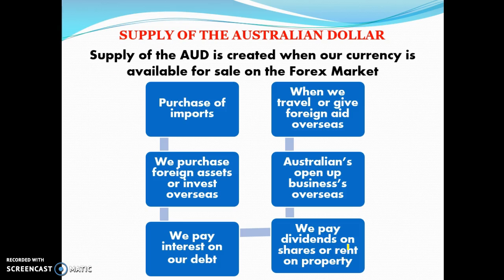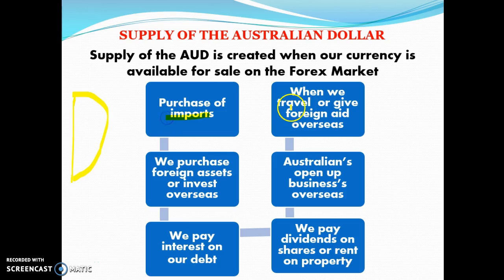What causes supply of the Australian dollar? Supply is when the Australian dollar is supplied to the forex market. We do that when we purchase imports. Again, this is all debits. Keep that in mind. These are all debits in the current and financial accounts. The easiest way to describe the supply of the Australian dollar: think debits and just link it straight to supply and you'll be on the right track.